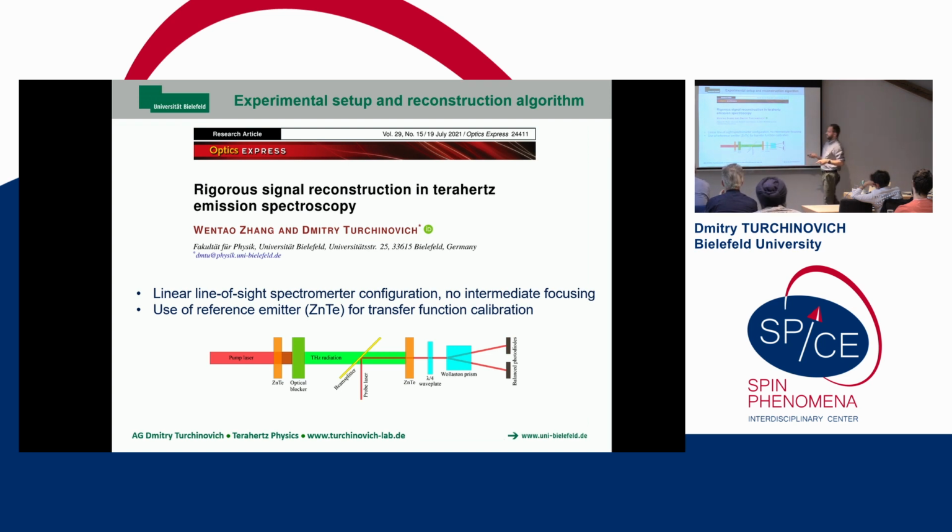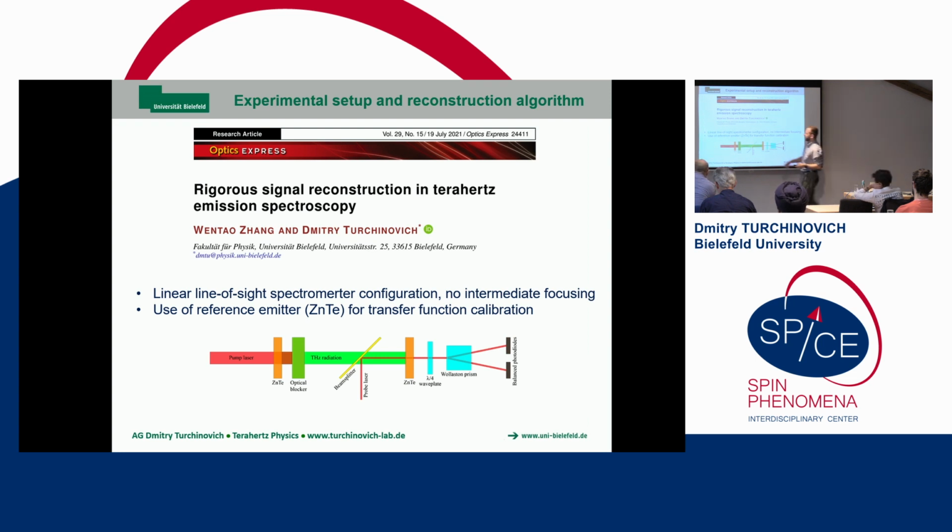And then we established that the best spectrometer configuration for terahertz emission spectroscopy is a line of sight spectrometer without any focusing in the middle. And you should come with a large and collimated pump beam, so that your terahertz emission will also come as a more or less collimated beam with very weak divergence. And then the reconstruction will include the least error, so to speak.